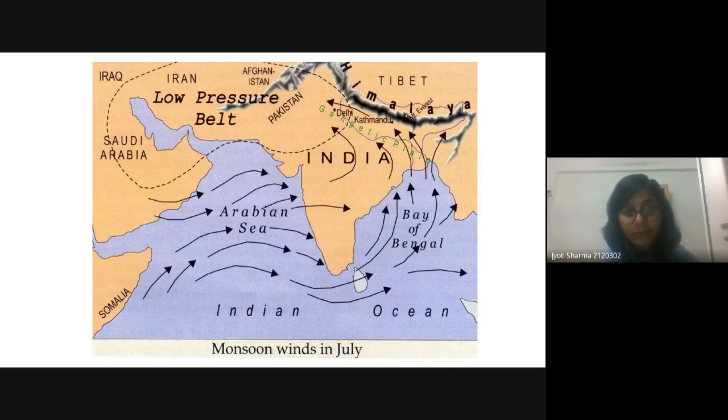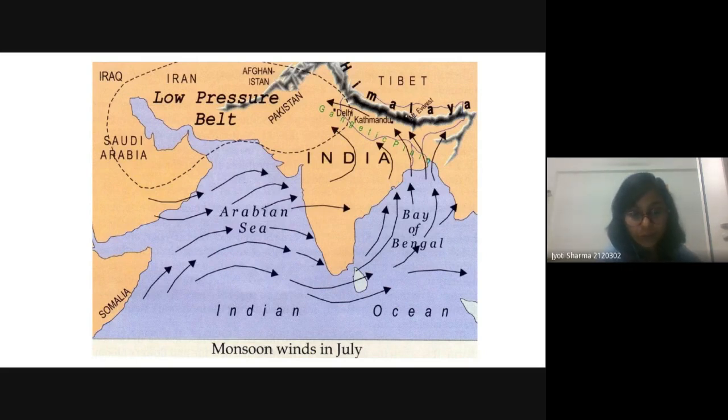So what will happen? We have low pressure here, high pressure here. The air will move from high pressure to low pressure, and this air will carry moisture with it because it is coming from the ocean. So this moisture laden wind will come up to the Indian continent, and we will have the monsoon.